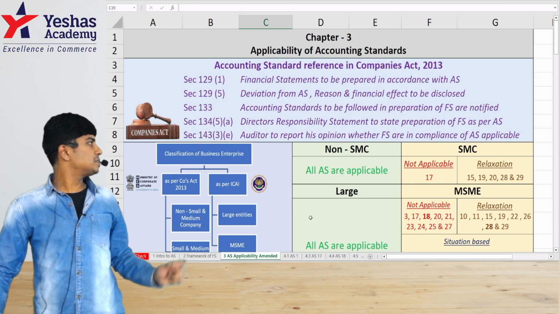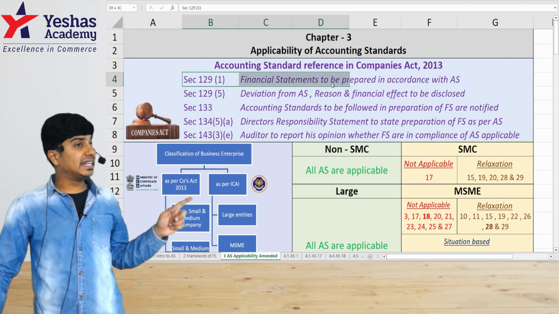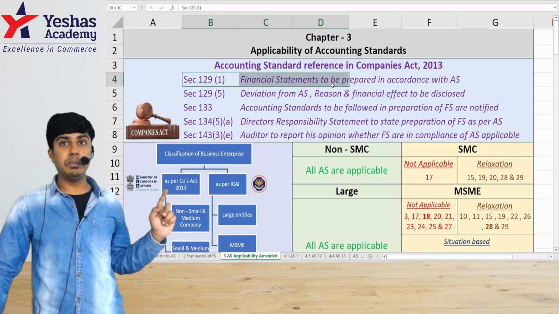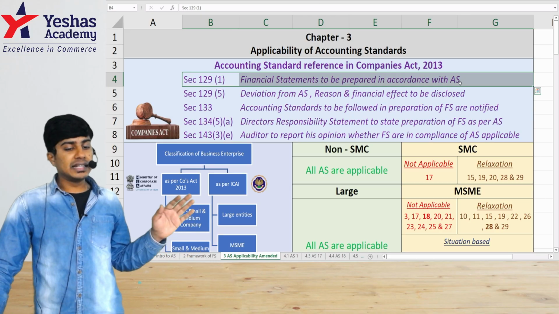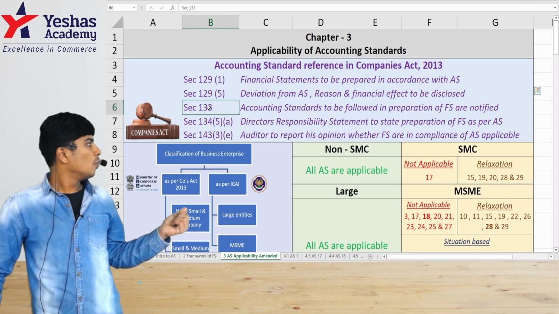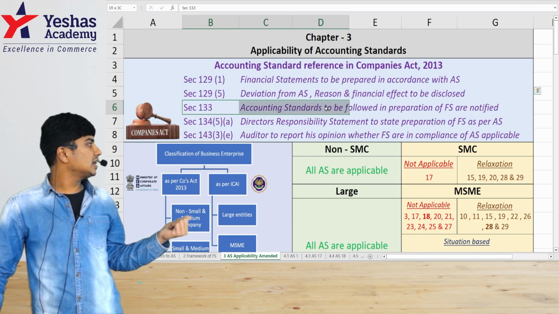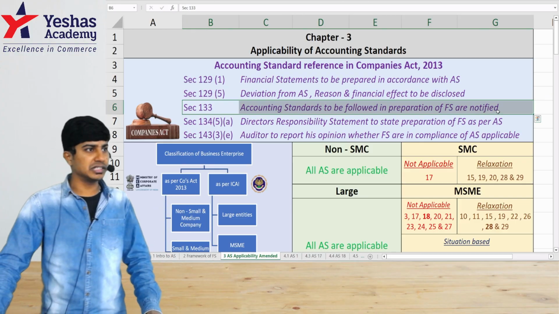Section 129 subsection 1 of Companies Act talks about preparation of financial statements. It tells that the financial statements the entity prepares should be in compliance with applicable accounting standards. And the applicability of accounting standards is usually given under section 133. Section 133 tells what accounting standards are applicable and are supposed to be followed in preparation of financial statements.